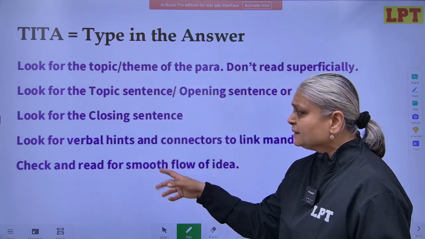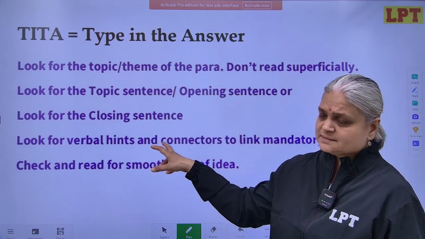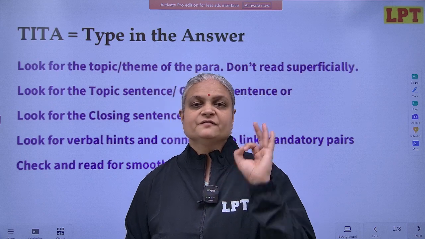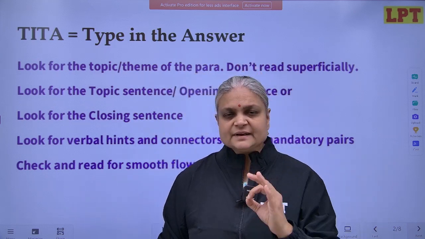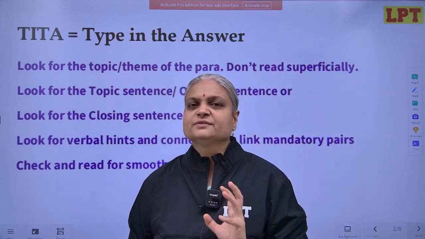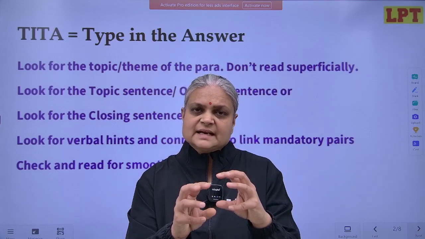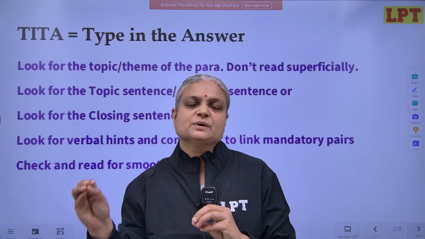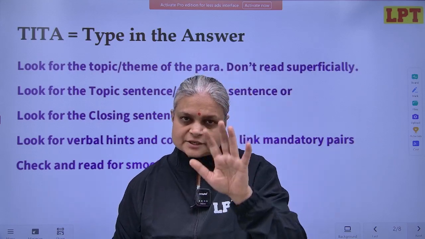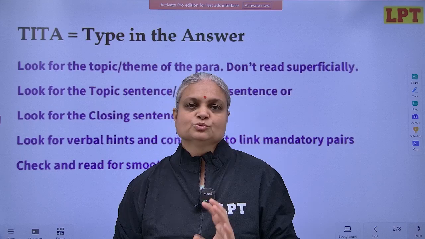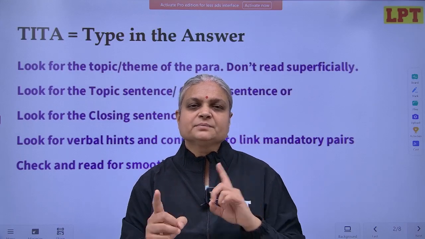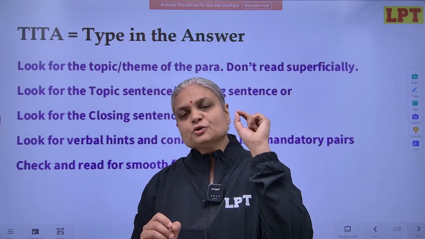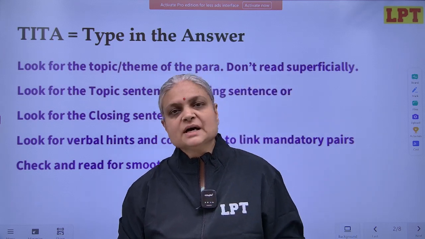But don't just rely on solving the parajumble only on this. Check and read for smooth flow of idea. This is last step but very crucial. Once you have identified that okay, according to me this should be the flow of this parajumble, this is my answer. With that answer in your hand, read it according to whatever flow or whatever sequence you have in mind so that you can ensure that yes, the flow of idea is smooth. There is no abrupt ending or abrupt blockages in the flow of the idea. So you should always reread it and then only jump to the next question.